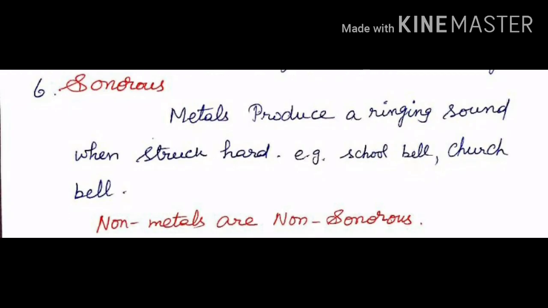Metals produce a ringing sound when struck hard. For example, the school bell, church bell and temple bells produce sound when hit hard. So metals are sonorous in nature. This property is called sonority. But non-metals are non-sonorous.